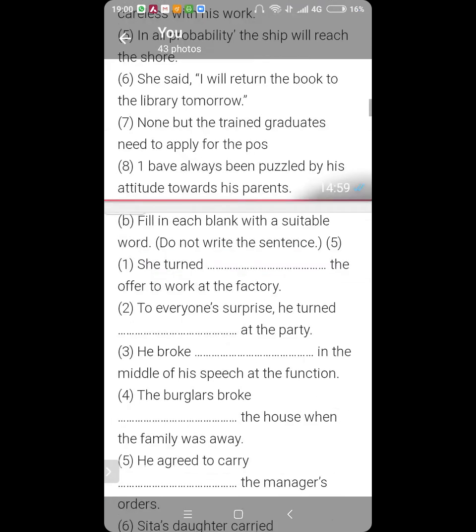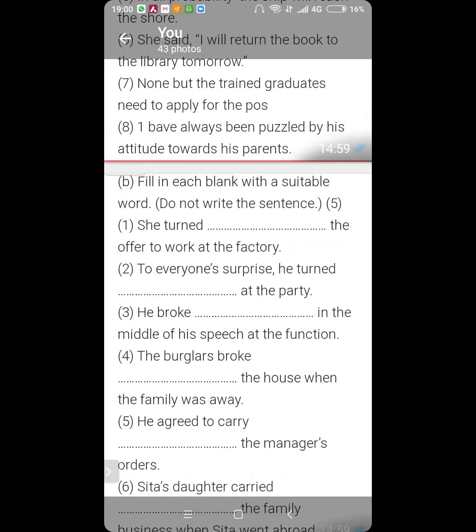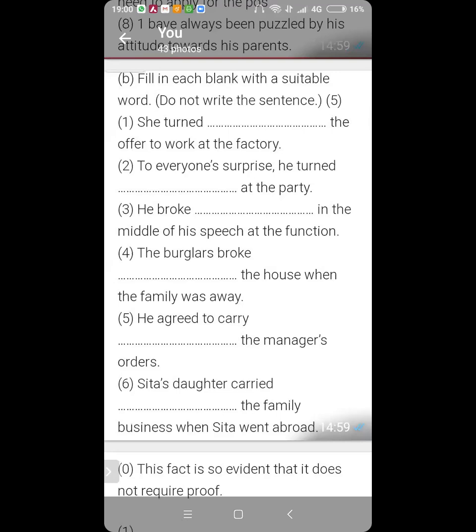Okay. Now this one. She turned dash the offer to work at the factory. Now, there are two things when you get an offer. You accept the offer or you reject the offer. So here the word accepted is not there. So we know that she rejected the offer. So for rejecting something, the prepositional phrase is turn down. Okay? Did you get it? Kartikeya and Ansh both? Yes, sir. She turned down the offer to work at the factory.